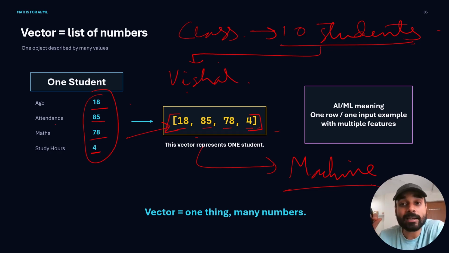So a vector can represent one real world object using many numbers. So over here, we are representing a student with 4 values. So in ML language, one input example or one row of data is often a vector.